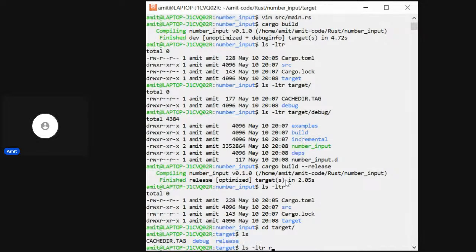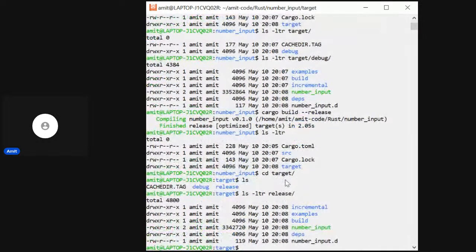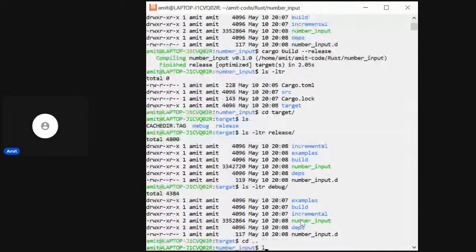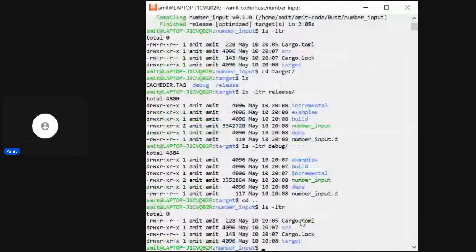Let's see the size of the release binary. It's 3342720, and let's see the size of the debug binary. Oh, this release binary is smaller than the debug binary. So if we want to provide a release to our customer, or deploy it without debug symbols, then we will provide a release binary. Let's understand it more. Okay, so let's see what's there in cargo.lock.